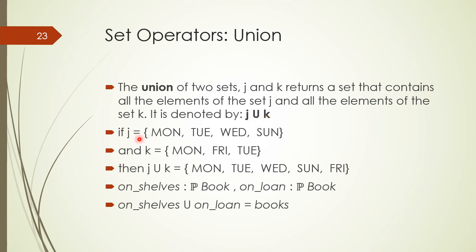For example, if J is a set representing four members of days and we have set K with three members, then J union K would be the members of J and all the members of K. And we have declared a set variable on shelf and another set variable on loan, and both the variables are sets of books, and by applying the union operator, shelf union on loan would be all the books in the library.